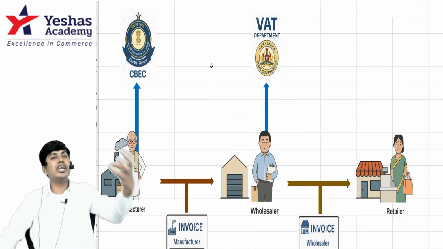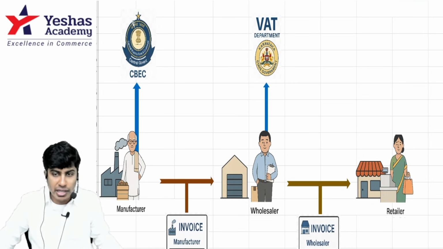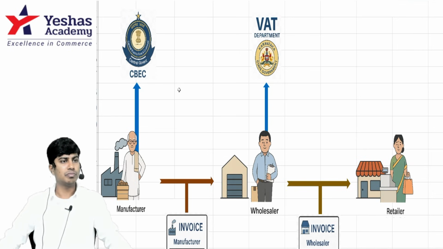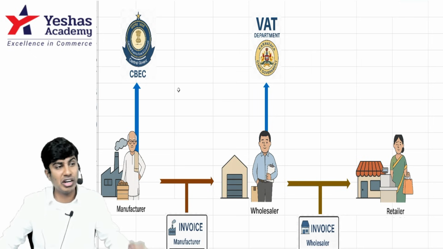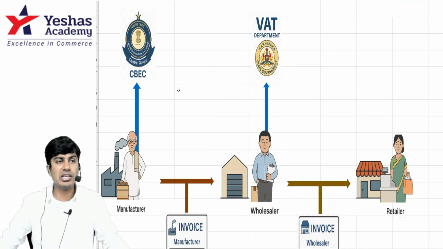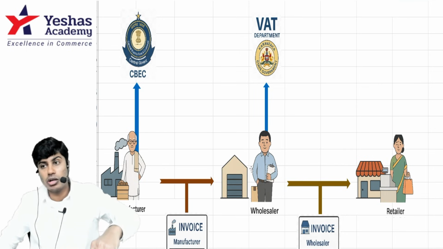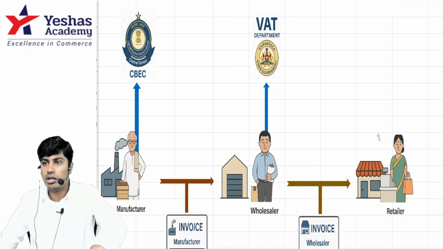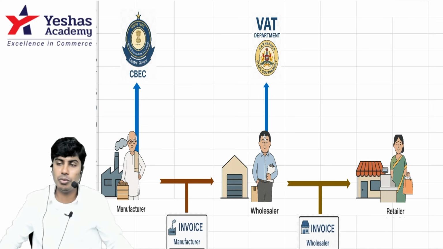So then input can be taken of the tax paid here, so that the tax paid here can be less and ultimately the burden on the retailer can reduce. That's what we mean by cascading effect removal by GST. Previously, on the central excise duty paid by the wholesaler, VAT was computed for the retailer. Now, that central excise duty can be claimed as input tax credit by this wholesaler.